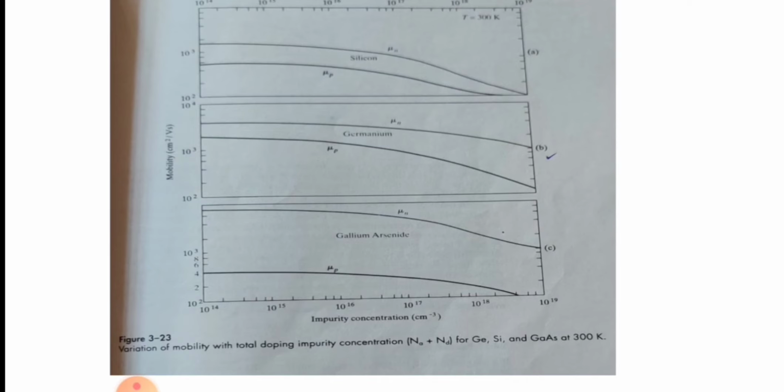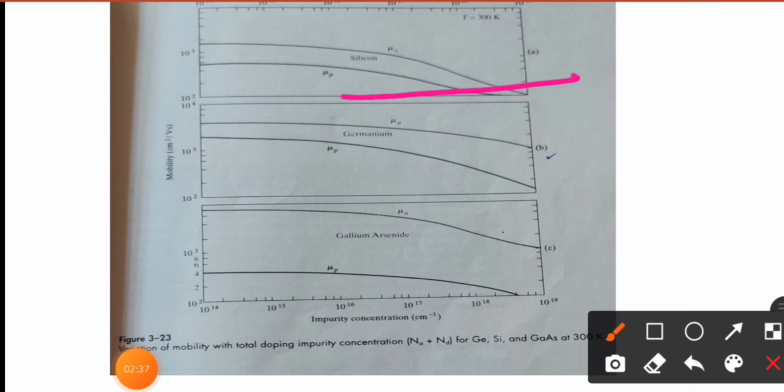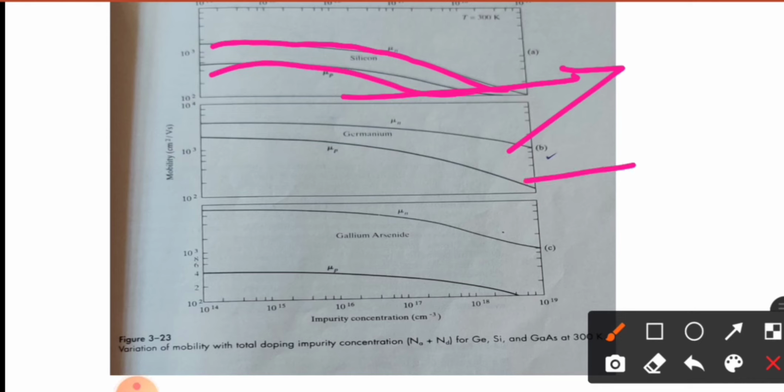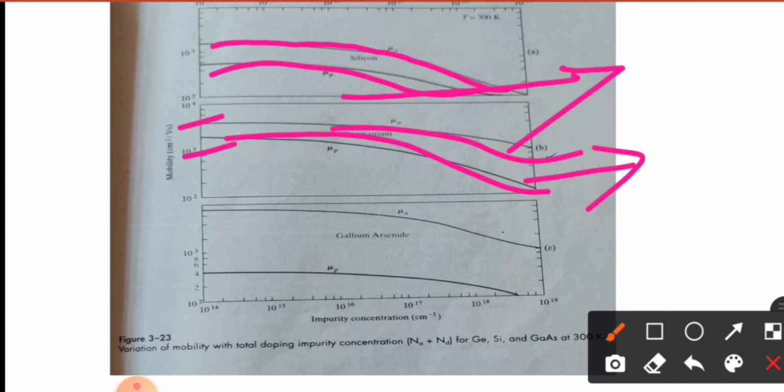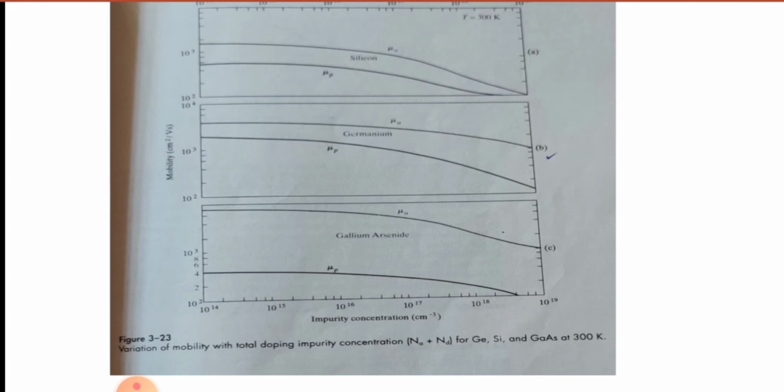Impurity concentration is given in the x-axis and mobility in the y-axis. mu n is the mobility of electron and mu p is the mobility of hole. As the concentration increases, mobility decreases. Values can be noted here, so just go through this graph also.